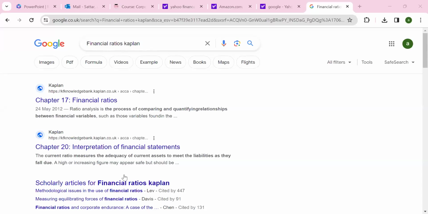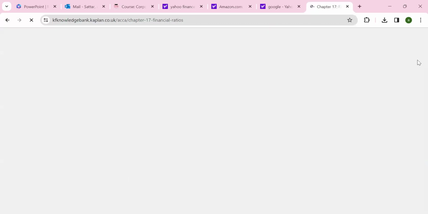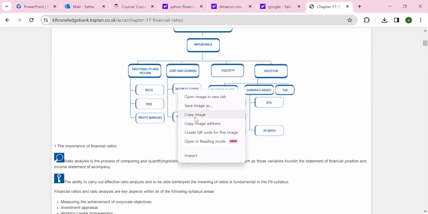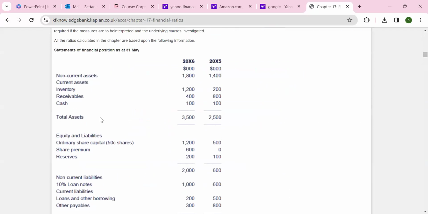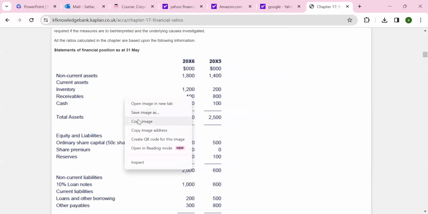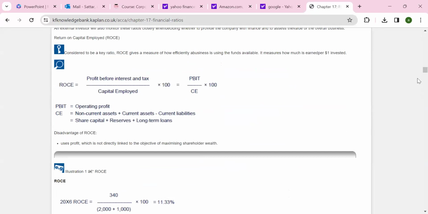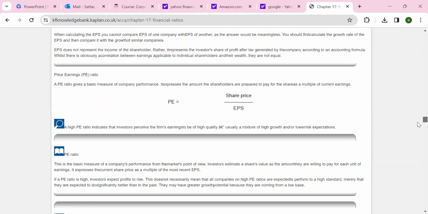So if you Google financial ratios, interpretation of financial ratios, you will see here it's called KF Knowledge Bank, which means Kaplan Knowledge Bank. You can click those. If you want, for your assignment, let's say you want this image, types of ratio, you can take that and put it in your assignment. Or if you want some examples from these, like data, right click it, take the image, and you can calculate yourself. You've been given here all the ratios, then underneath all the formulas and the interpretation of ratios.